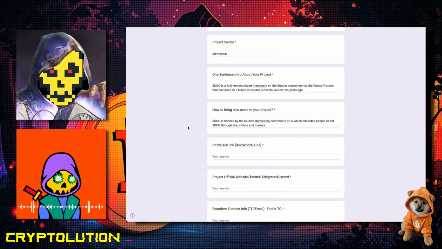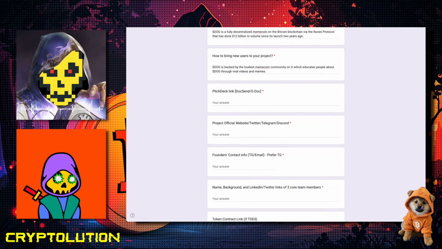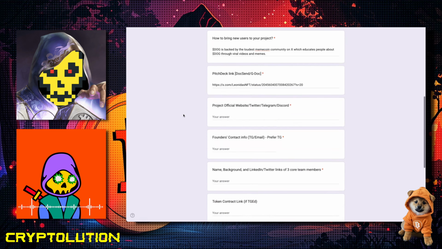Absolutely. So true. Next category is pitch deck link. Okay, so for this, I am putting the story of Dog. This is linking to a tweet that I made that basically explains a lot of the details about Dog. If they're trying to dig in a little bit deeper, this is going to give them all the information that they need. Fantastic. Then the project website, Twitter, Telegram, or Discord.